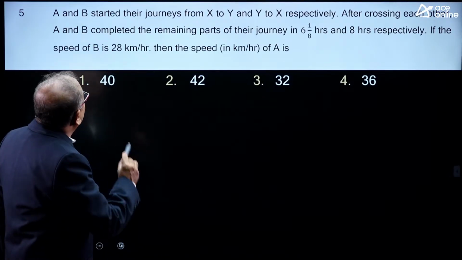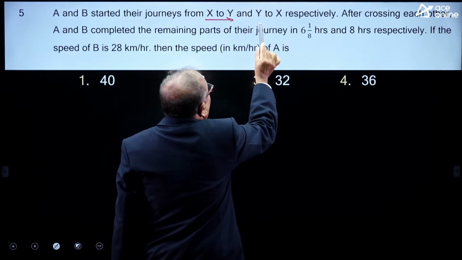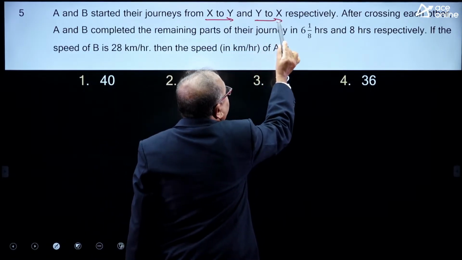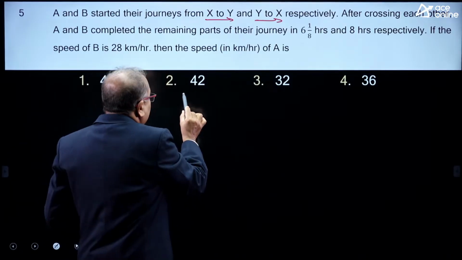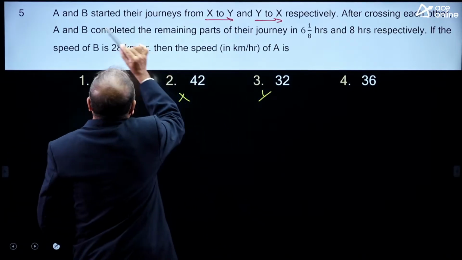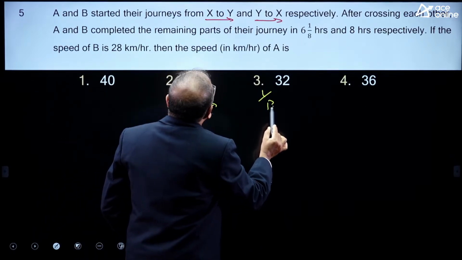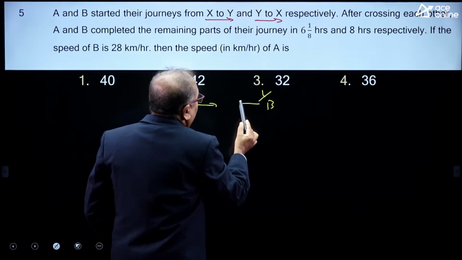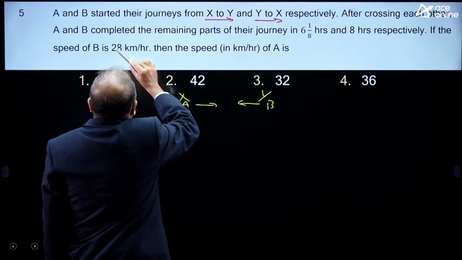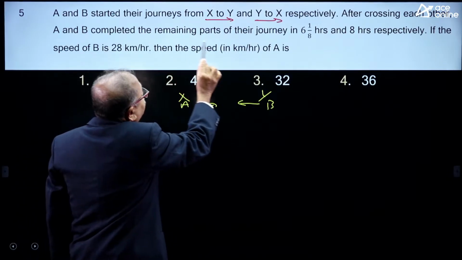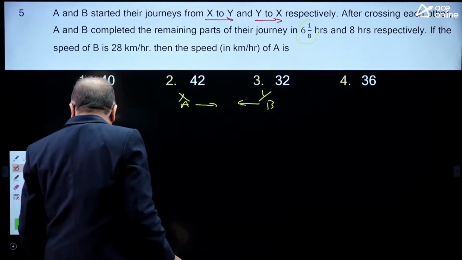Look at this one. A and B started the journey from x to y and y to x respectively. So there are 2 points, x is there, y is there. A starts from x to y and B starts from y to x. After crossing each other, A and B completed the remaining journey in the given hours. So this is the situation.